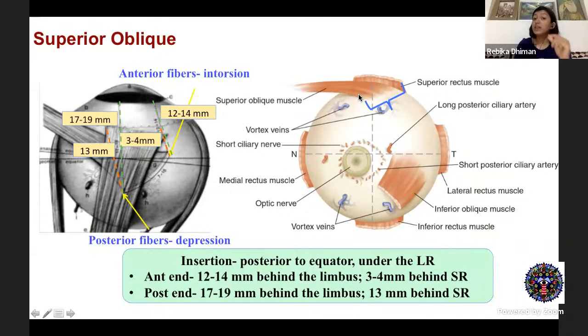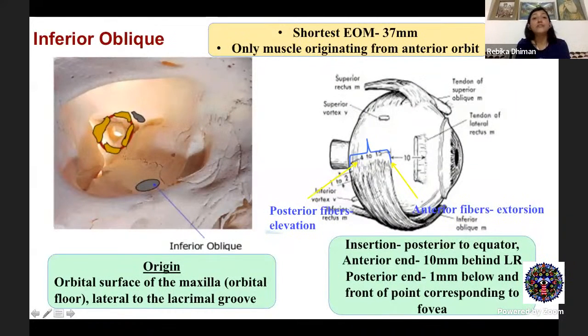And also, you need to be careful while hooking the posterior aspect of the superior oblique to avoid damage to the vortex vein. Now coming to the inferior oblique muscle, this is the shortest extraocular muscle, which is around 3.7 centimeters. And this is the only muscle which is originating from the anterior orbit. So superior oblique has an anatomical insertion in the posterior aspect, but has a functional origin at the trochlea. But inferior oblique is actually originating from the anterior orbit.